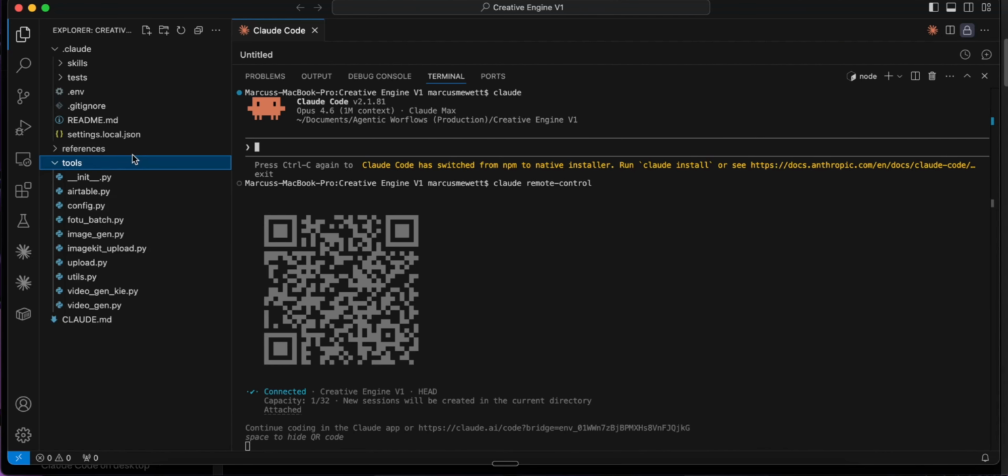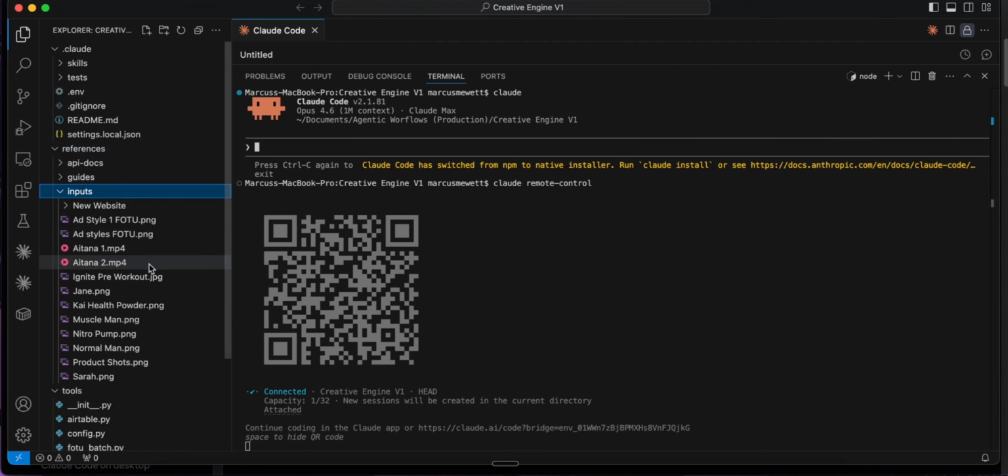we'll use a reference image here that we have. And it's going to go ahead and actually generate me an ad using the reference images that you can see in my reference folder here.